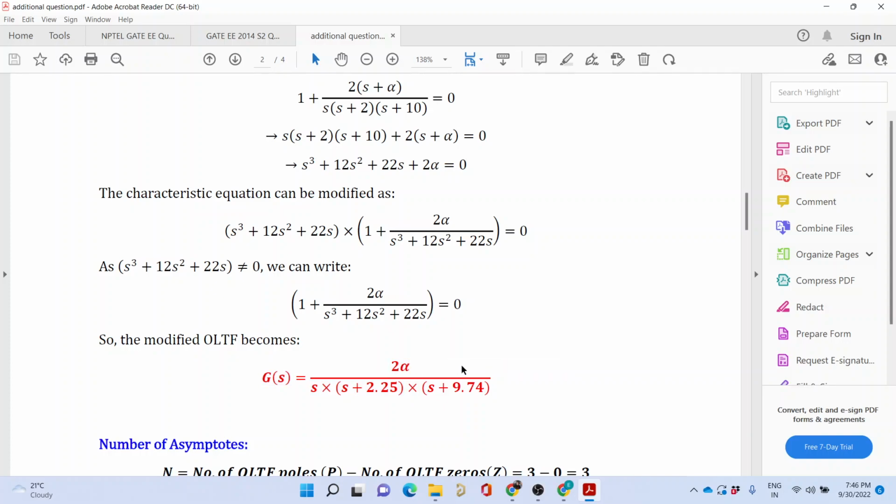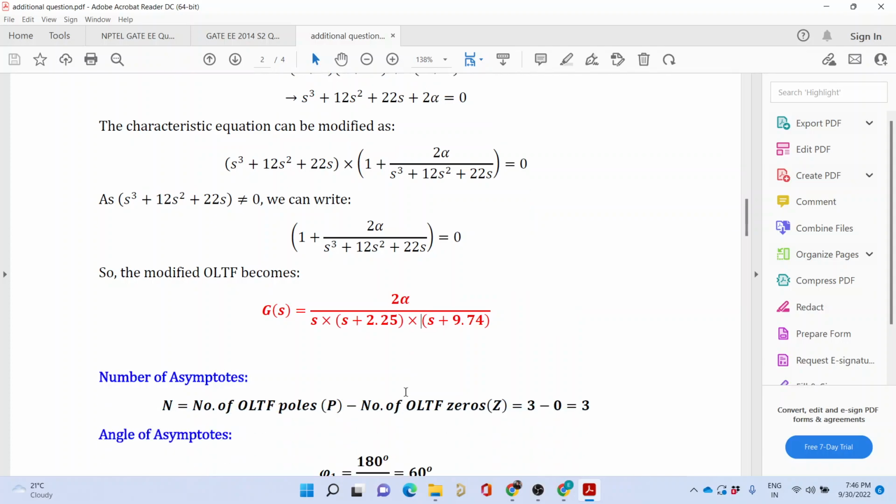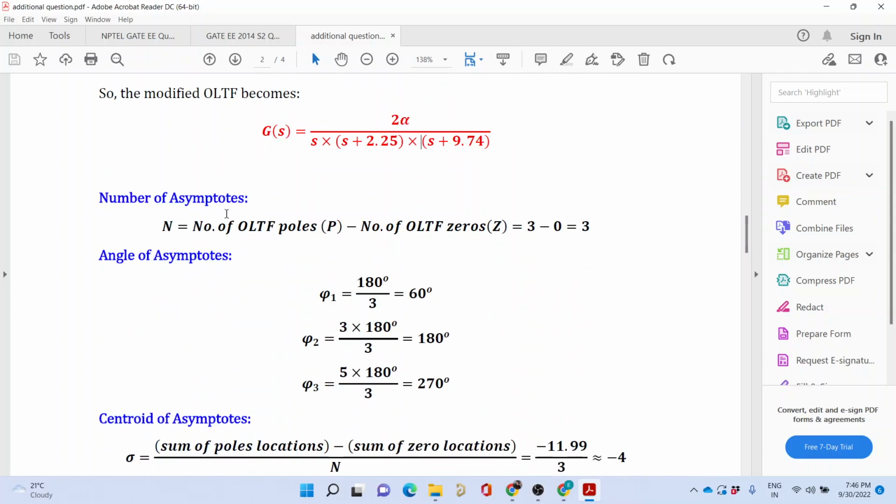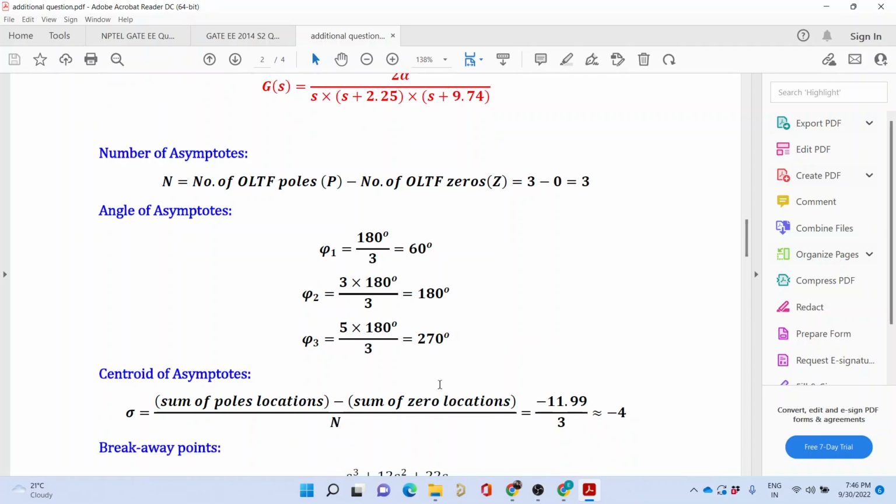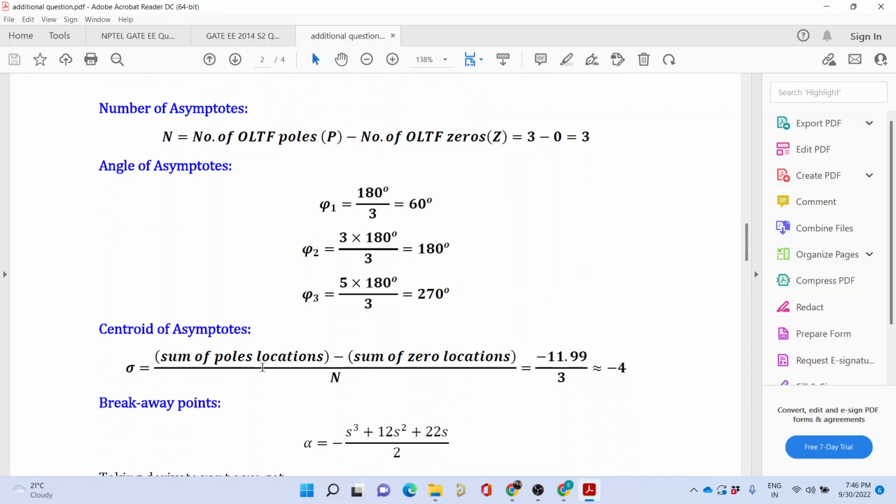Now you can use the conventional rules of the root locus that we have. Now what do you know? The number of asymptotes is equal to the number of open loop transfer function poles minus the number of open loop transfer function zeros. 3 minus 0 becomes equal to 3. The angle of asymptotes can be found out by odd multiple of 180 degrees divided by n. So this gives you 60, 180 and 270. And then you find the centroid of the asymptotes, that is sum of the pole locations minus sum of zero locations divided by n. That gives you almost equal to minus 4.